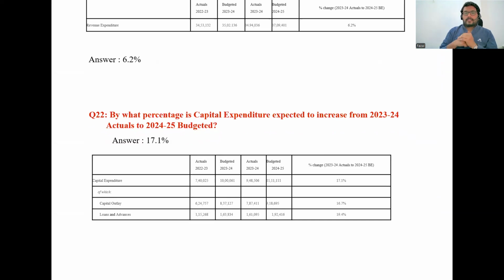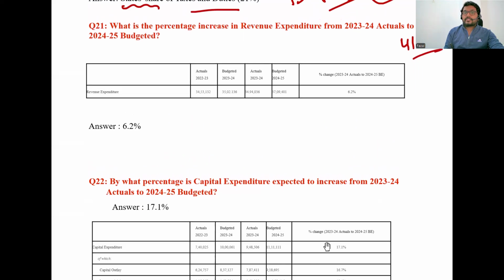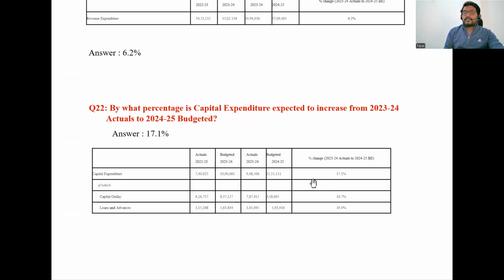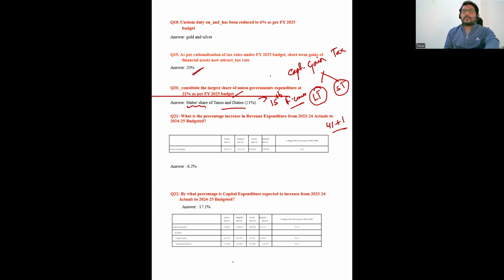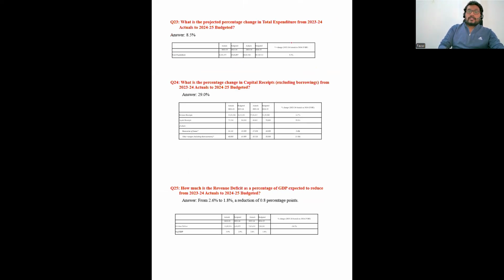By what percentage are capital expenditures expected to increase from 2023-24 to 2024-25? See, capital expenditure is consistently increasing. That is the first point. And if you look at capital expenditures, the change is 17.1 percent, which shows an inclining trend. So remember, 6.2 percent is the budgetary change with respect to revenue expenditures, and 17.1 is for capital expenditures. Learn both of these important figures by heart along with their facts.